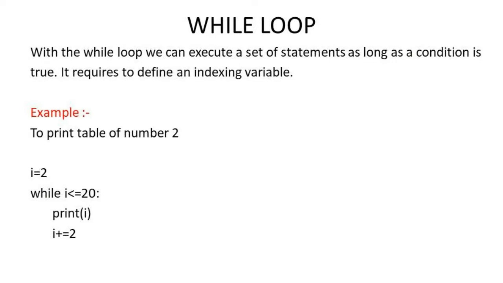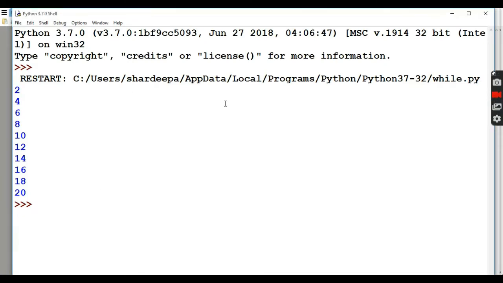So let me quickly show you the output so that it will be clear to you. So as you can see कि इसमें जो i की value है वो 2 से start हो रही है और फिर जो i की value है वो 2 से increment होगी. So पहले 2 print होगा फिर 4 print होगा. अब ये जो loop है कब तक ये loop चलता रहेगा? जब तक i की value जो है 20 नहीं हो जाती, ठीक है, तो 20 तक चलेगा ये loop.